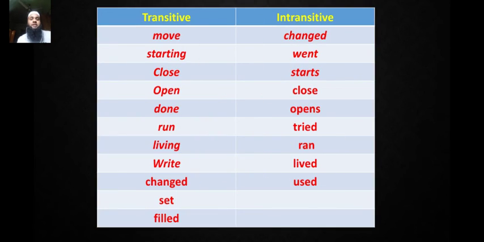Look at the list of transitive verbs and intransitive verbs we identified from the sentences in the previous slide. Move, starting, close, open, done, run, leaving, write, changed, set, filled. These verbs were used as transitive verbs. And changed, went, starts, close, opens, tried, ran, lived, used. These verbs were used as intransitive verbs.